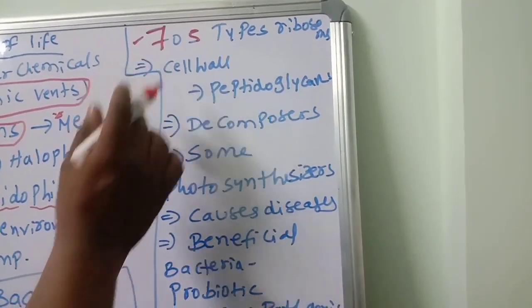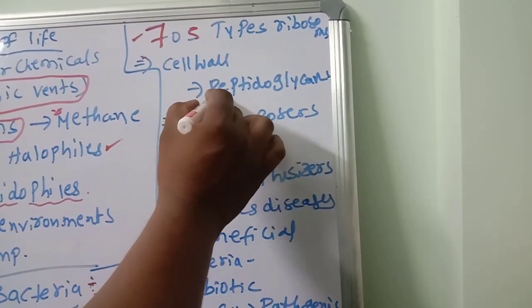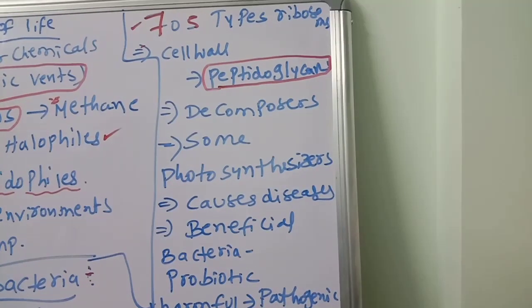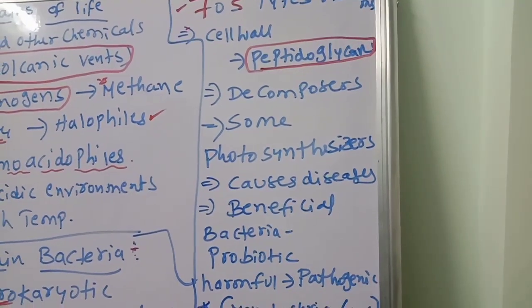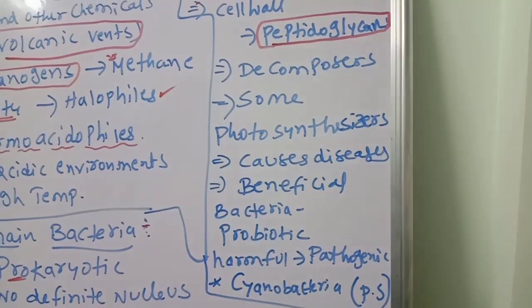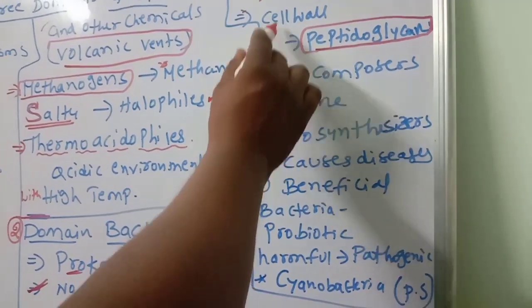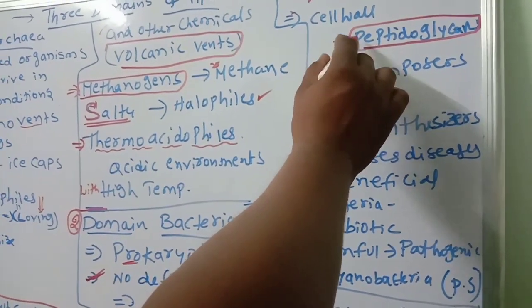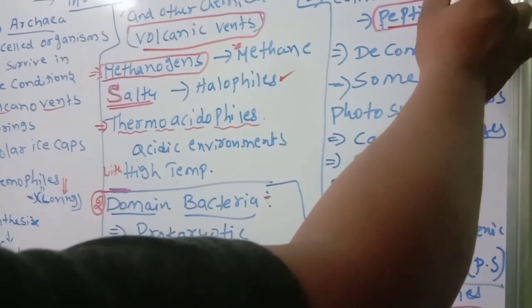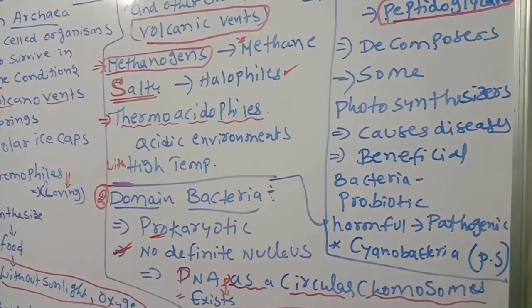In the bacterial cell wall, you know, peptidoglycans. These are also some important components of the cell wall. So peptidoglycans are present. Next one, the cell wall, peptidoglycans, NAM, NAG, N-acetyl muramic acid, N-acetyl glucosamine, like that materials are there.